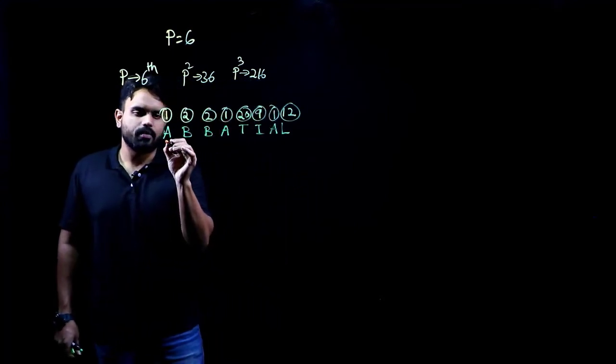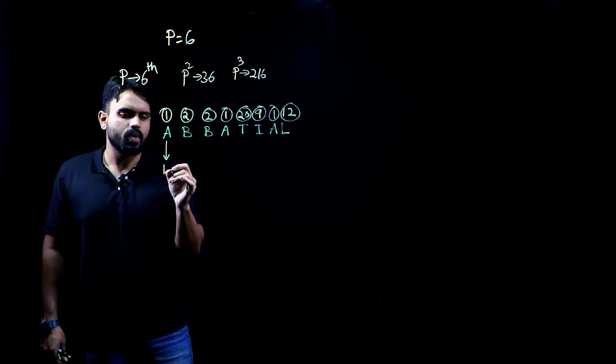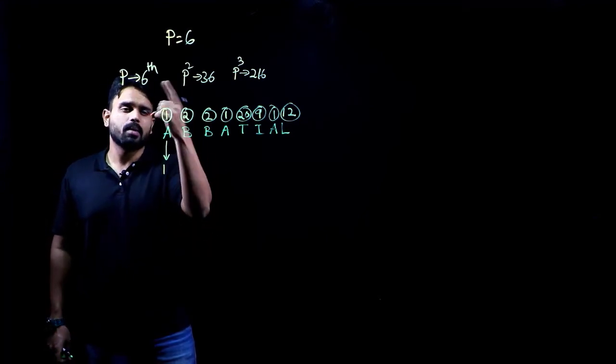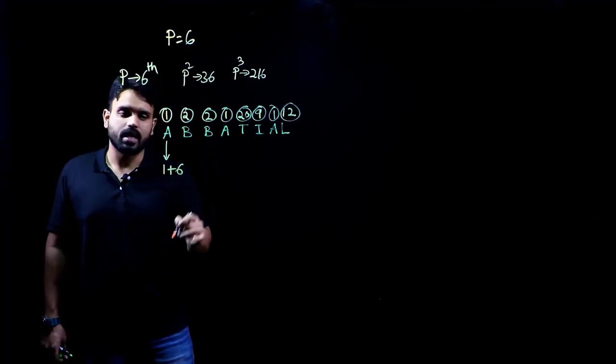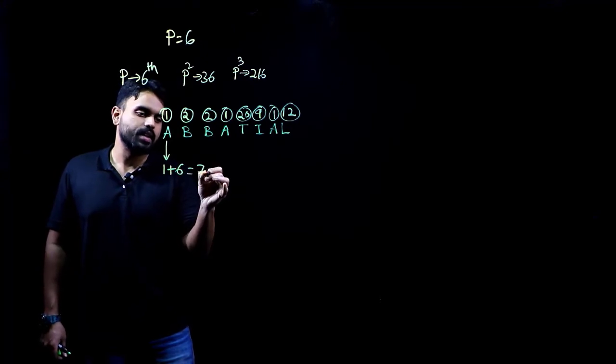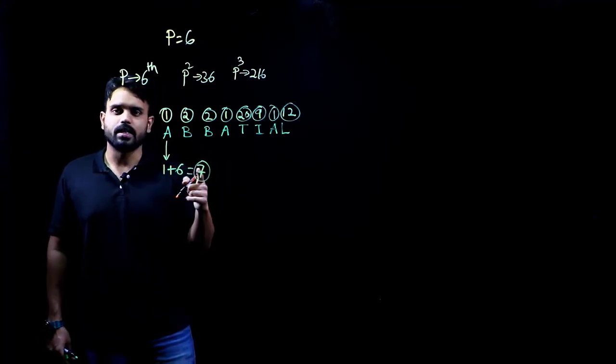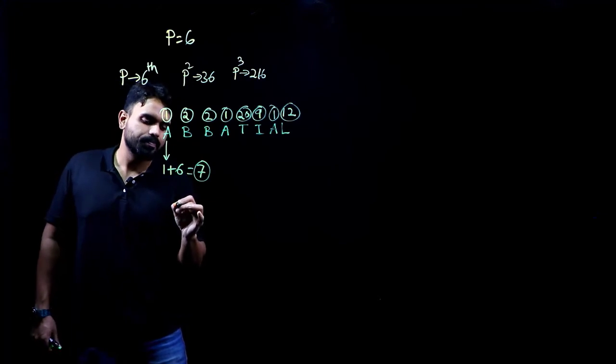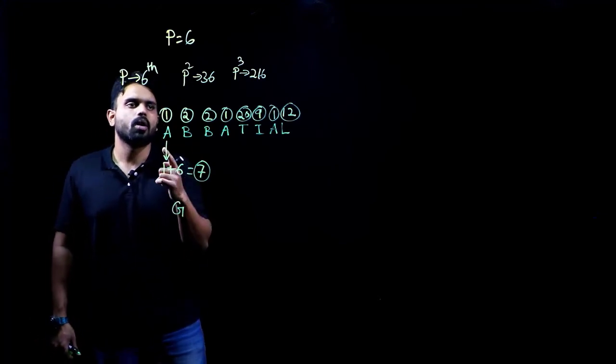Okay, A is appearing for the first time, dear. So, A's value is 1, so it has to be replaced from the 6th. So, I'll have to add 6 here. That gives me how much? 6 plus 1, 7. The seventh letter of our series is how much? G. Any option starting with G? All of them are starting with G.